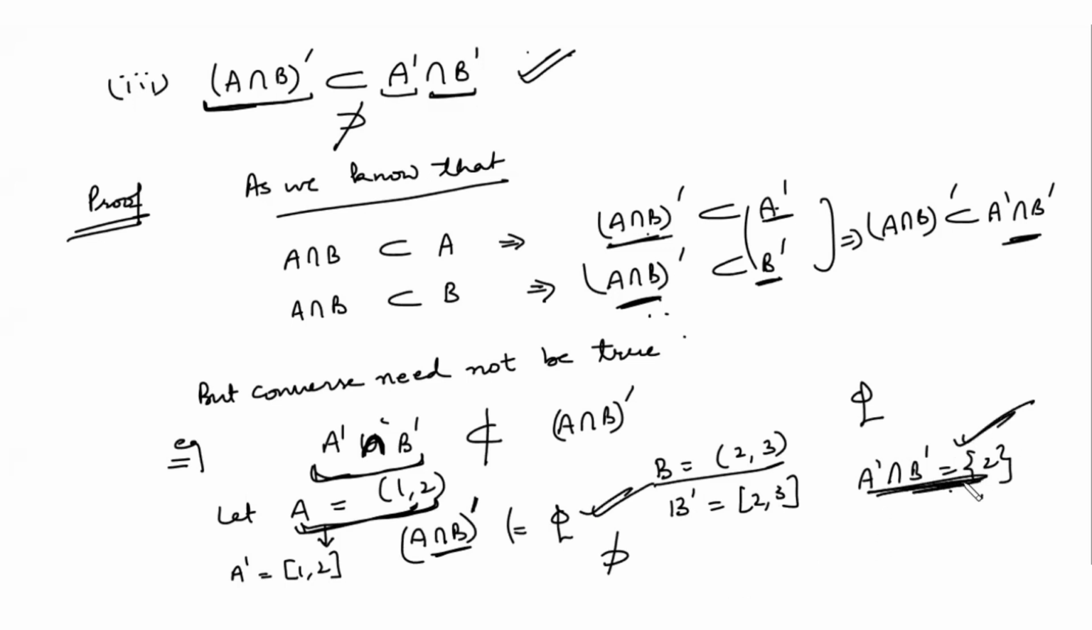Is it clear to everyone? We consider two sets as open intervals (1,2) and (2,3). When you first find its intersection, you will have this is empty. So the derived set of the empty set will be the empty set. And if you first find out the derived set of A, it will be the closed interval 1 to 2. If you find out the derived set for B, it will be the closed interval 2 to 3. And now you find out its intersection, you will have the common point 2. So this set is bigger than the derived set of A intersection B. Is it clear to everyone?